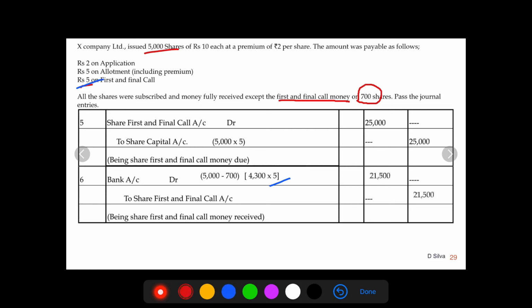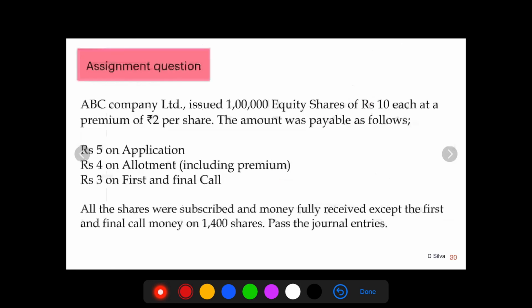So remember students, in this particular question, there are two things that you need to remember. One, when the share is being issued along with the premium, at the same time, on first and final call, there is calls in arrears. So keeping this in mind, you need to work out this as your assignment question.